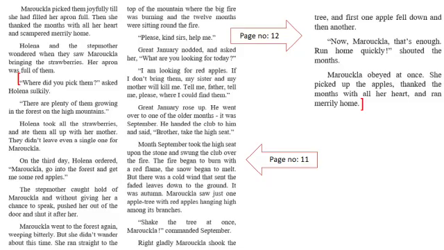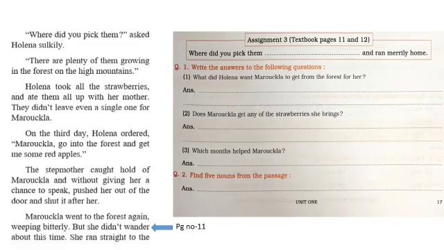Assignment 3. So assignment 3 passage starts from here. That is from page number 11 and ends on page number 12. That is the last line, merrily home. Question number 1. Write the answers to the following questions. Question number 1. What did Helena want Mirocla to get from the forest for her? So the answer is on page number 11.